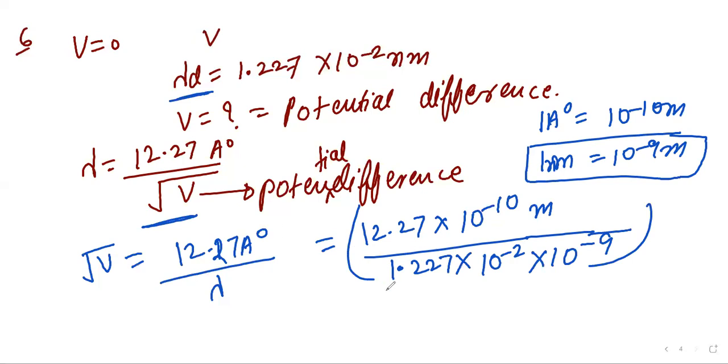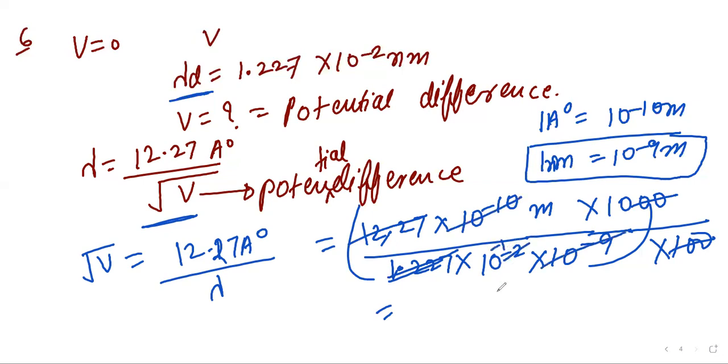So calculate this value. It will be approximately equal to how much? So we'll solve, right? Remove these points, you will get here 100. Remove these points, you'll get here 1000, right? So this will be cancelled by this. Remove these 2 points. This is 10 raised to minus 2, 10 raised to minus 9, right? So this will be cancelled by this. 1 will be remaining here, right? So it will be 100 under root of V, right?